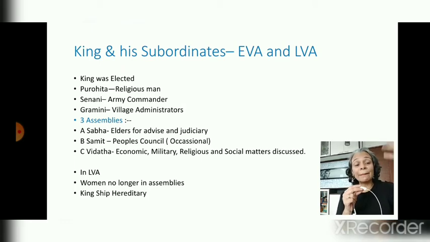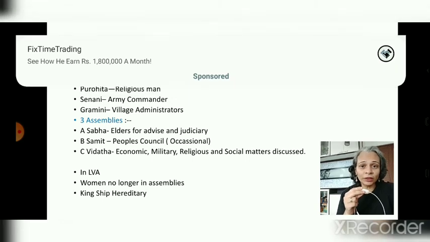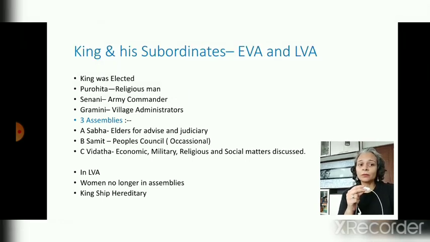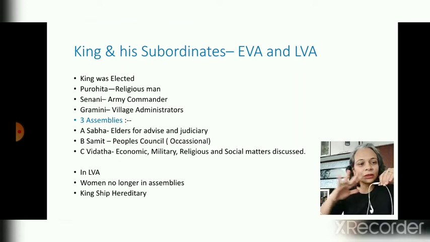He had many ministers to help him. One was Purohita, a religious head. Then Senani, the army commander. Gramini, as we said, every village had an administrator who was known as Gramini. Taking care of the village was his work.